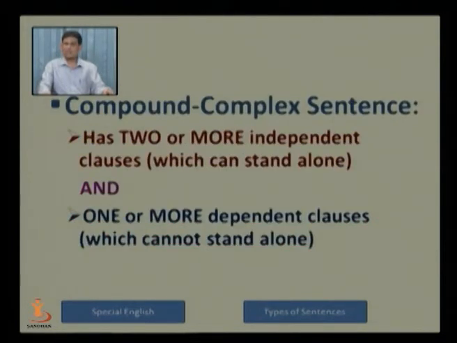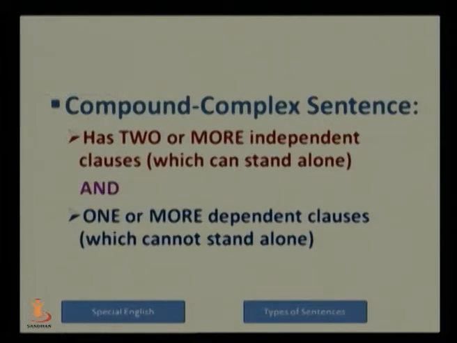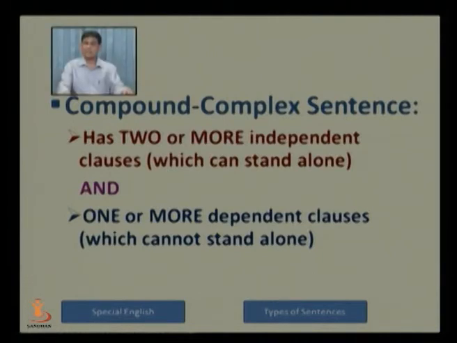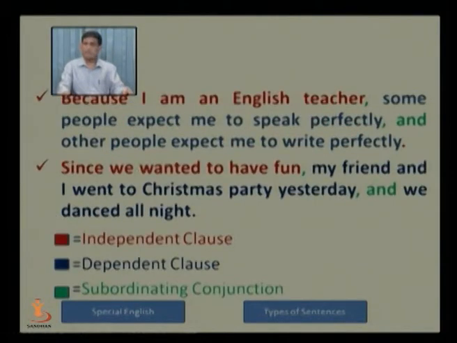The fourth part of sentence types is the compound complex sentence. It has two or more independent clauses. Remember, a complex sentence has only one independent clause and two or more dependent clauses. Here this compound complex sentence can have two or more independent clauses, which can stand alone and convey complete sense, and it can have one or more dependent clauses, or we can say subordinate clauses, and they cannot stand alone. They do not convey a message. Here the examples are given.